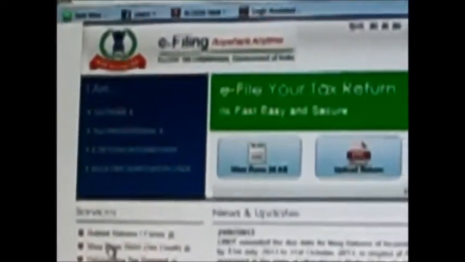You can click here on the option to view form number 26AS. You just log in, give the password, and it will show the amount, and the same amount needs to be filled here: total income, tax deducted, and everything.